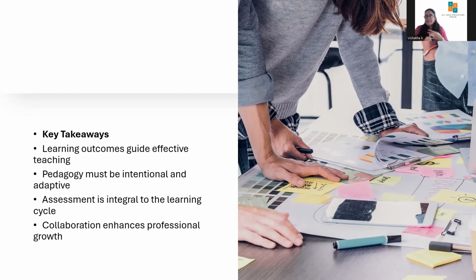Number 4, collaboration enhances professional growth. Teaching improves when educators learn from one another through sharing ideas, observing practices, and co-planning lessons. For example, two teachers collaborate to design an interdisciplinary project blending science and English, having students write reports on water pollution. They share reflections afterward to improve future lessons, which results in collaboration bringing creativity, reducing stress, and enhancing both teacher and student learning experience.